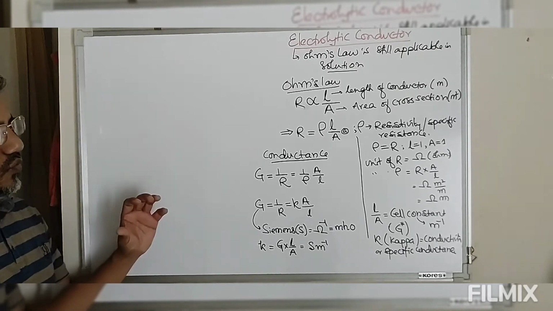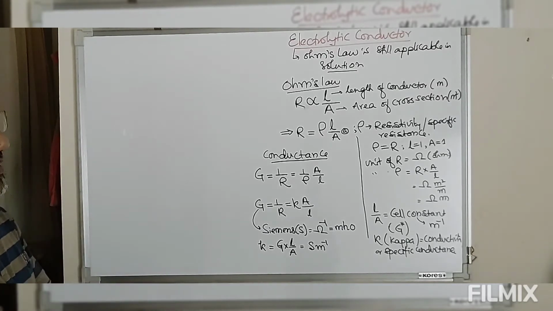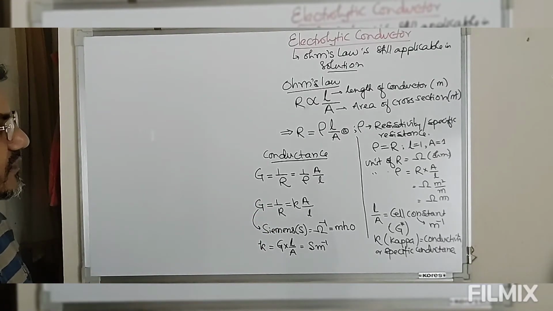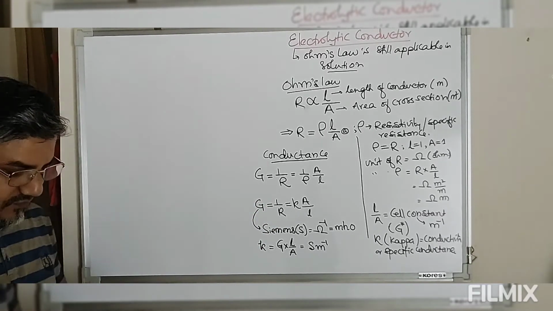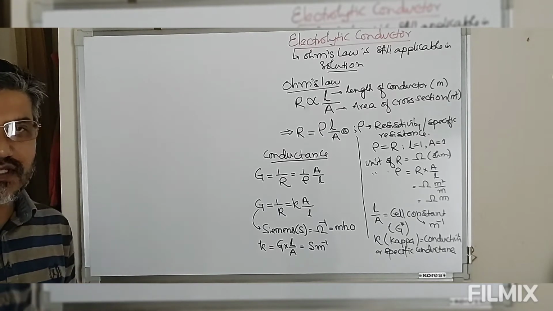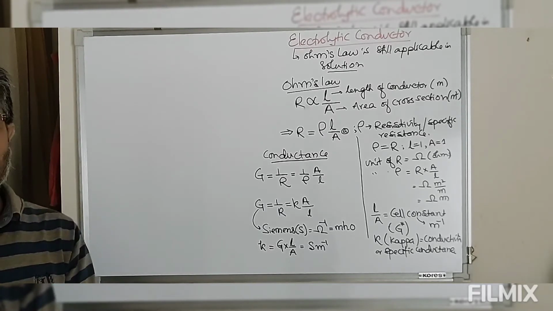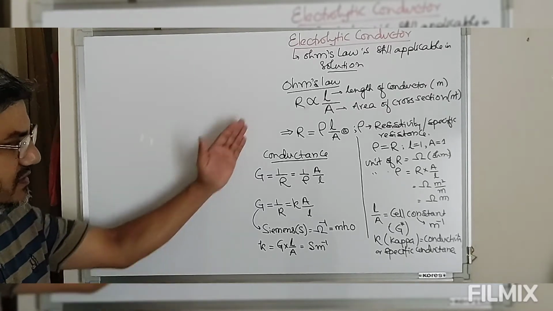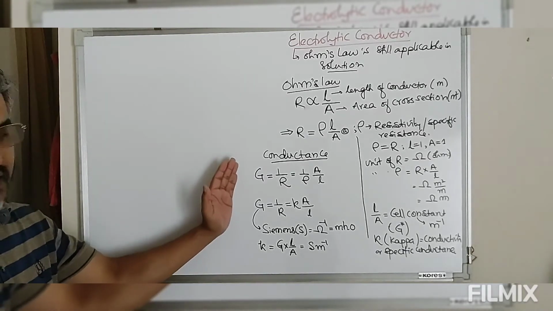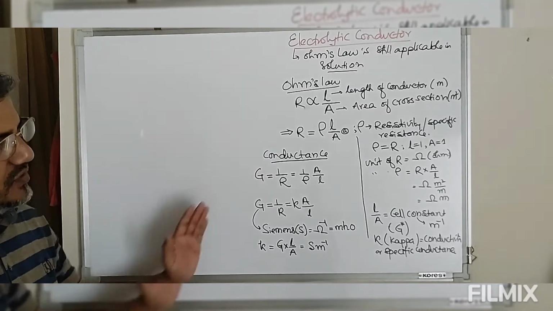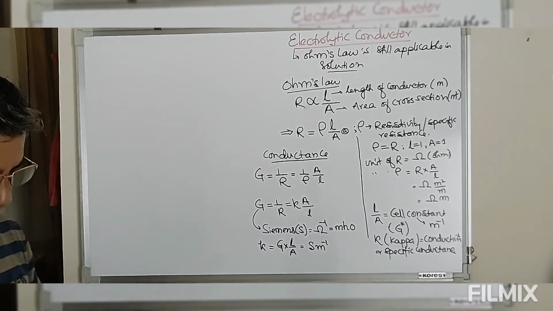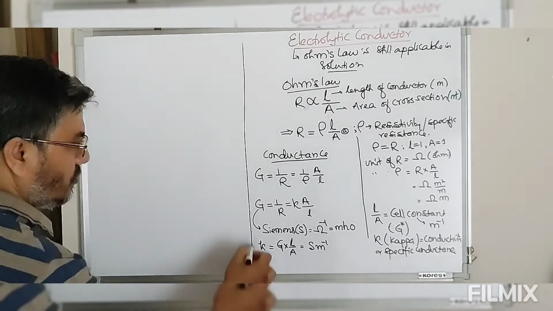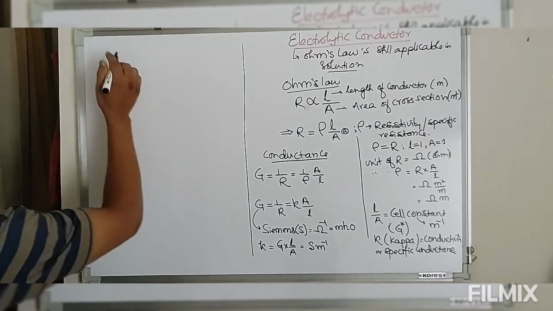Now in conduction, we are dealing with electrolytes. These electrolytes have some concentrations. This is a general definition of conductance. But since a solution has some concentration, it is better to define this conductance in this way: molar conductance.